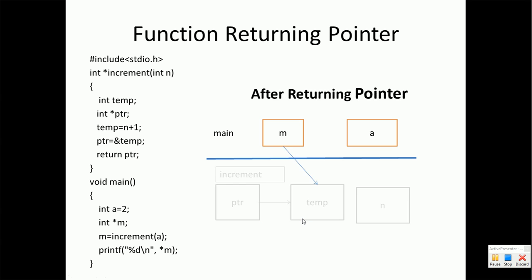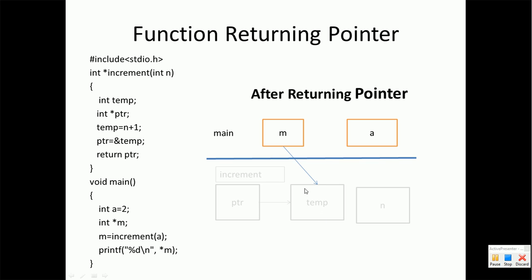Now what will happen when the increment function returns the pointer to the main function? In the main function there are variables m and a. When the pointer is returned back to the main function, because the increment function is over, there will be no existence of the ptr, temp and n variables. These variables will not have any space in the memory. These spaces are released because the increment function is over, so these spaces will no longer be available.